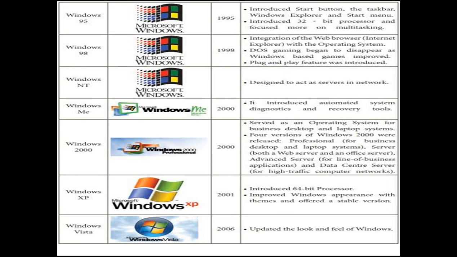The next version is Windows XP. We are also familiar with this operating system. Nowadays we also use this version, Windows XP, which was invented in the year 2001, and this is the logo of Windows XP. The features are that it introduced a 64-bit processor, improved Windows appearance with themes, and offered a stable version. This is the stable version, and the 64-bit microprocessor was introduced in this version.